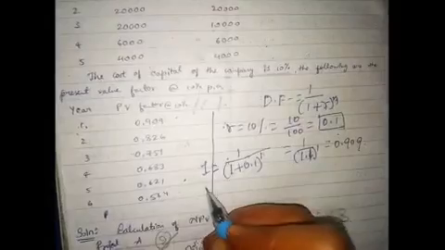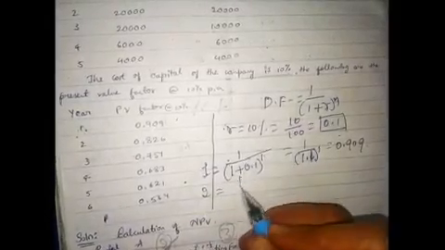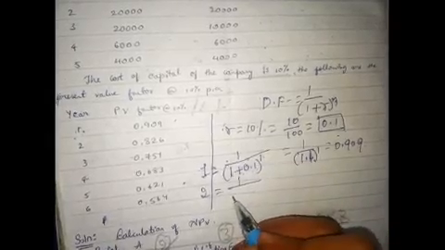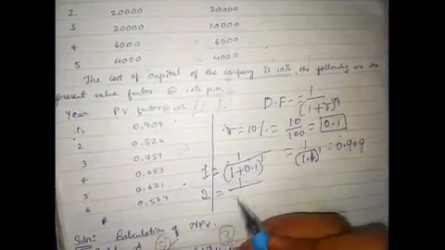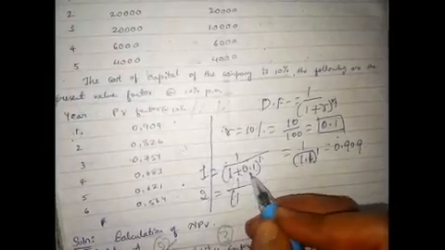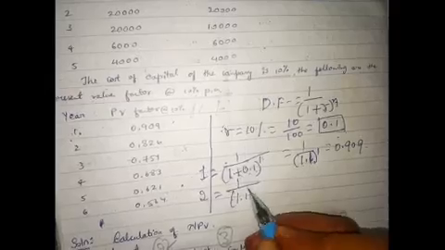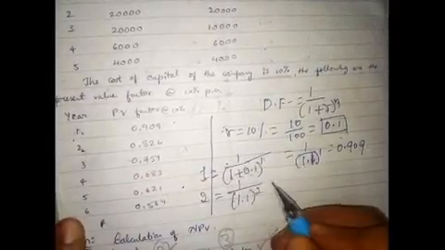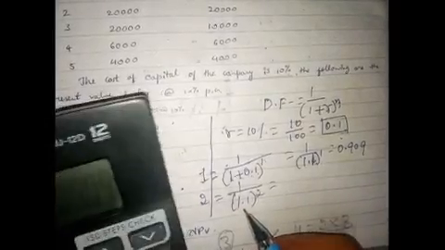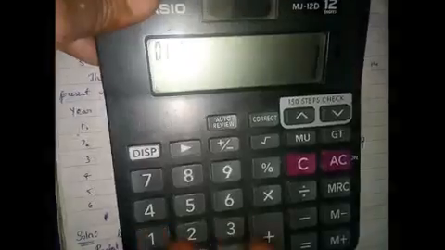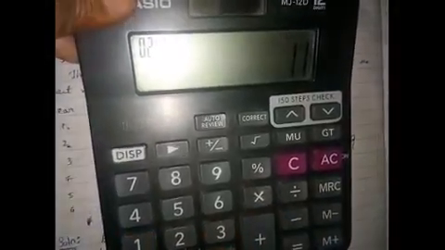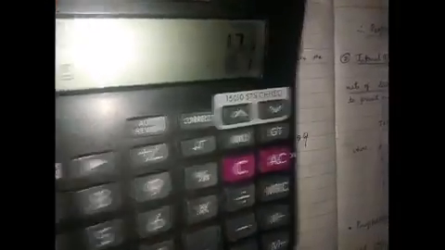In the same way for the second year, 1 by (1 plus 0.1). Here I am going to take this value directly, that is 1 plus 0.1 equals 1.1, to the power of 2, since for the second year n is equal to 2. So you need to multiply 1.1 into 1.1. The answer is 1.21.